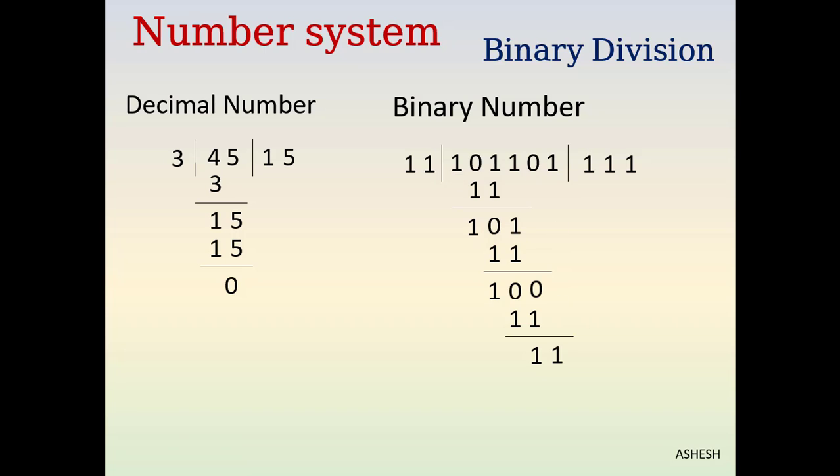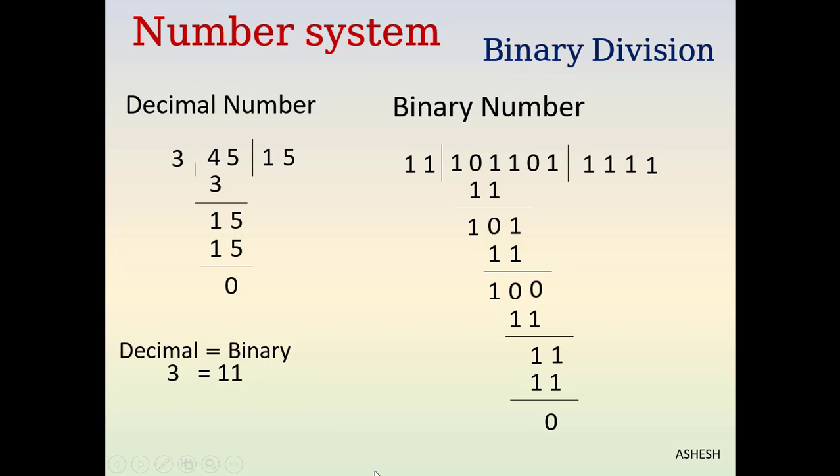Now divisor and remainder are the same. So we'll write 1 as quotient and 11 below. Now subtract 1 from 10, and 1 from 1 is 0. So our answer is 1111.